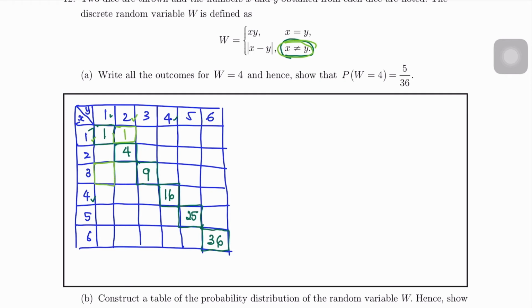Okay, so 3 minus 1, which is 2. Again, this one, 4 and 6, so 4 minus 6. So for this box, X equals 4, Y equals 6. So 4 minus 6 is negative 2. We take the positive 2. So if you look from here, you will see the pattern. Okay, later we will fill in everything.